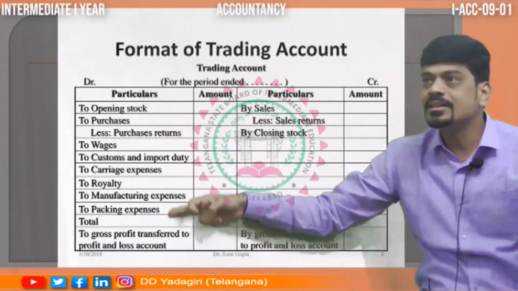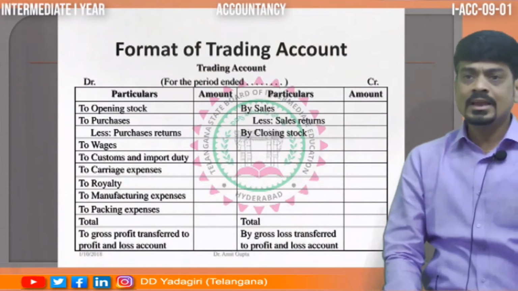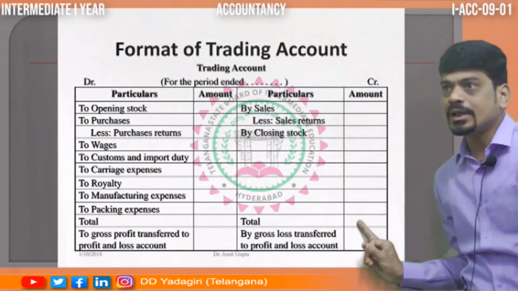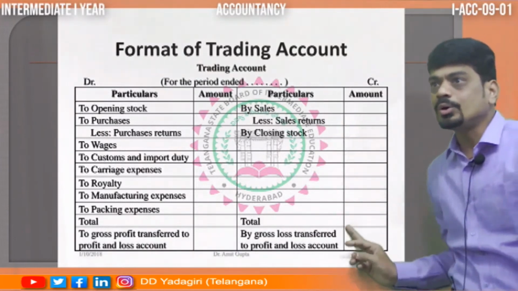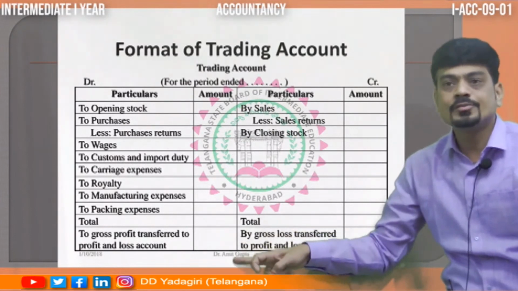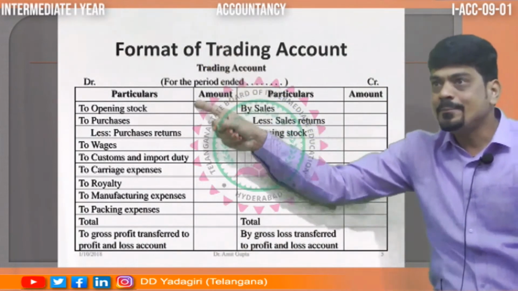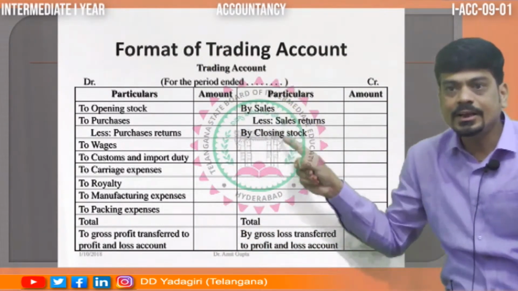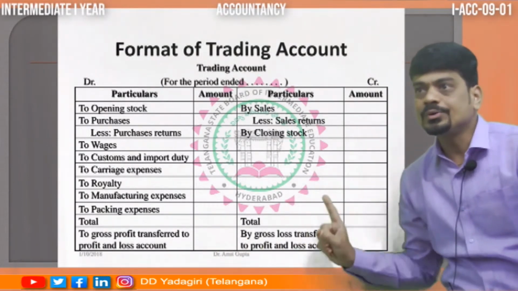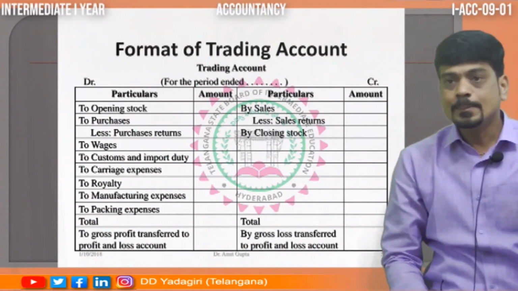After that, you can write the expenses in a jumbled manner. That is not an issue. Then, once all the postings are done, if your credit side total is more than the debit side total, we'll have the gross profit. And if the debit total is more than the credit total, we'll get gross loss. This is how we are going to get it when we do the problem. At that time we are going to understand it in a better manner.